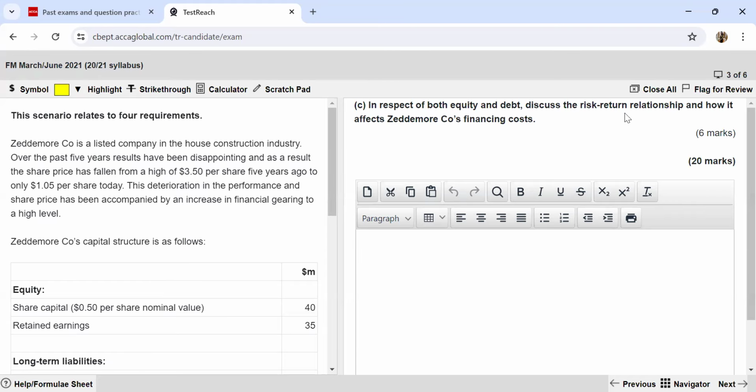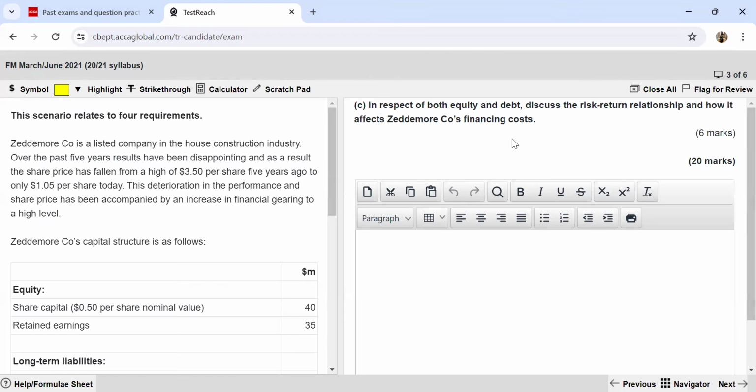And if a low risk investment is giving high returns, this will not be there in the market, because that security will be overvalued. Everyone would want to buy that security, and eventually the returns are going to become lesser, and then it gets compensated. If there's a high demand for this investment, the prices increase, and therefore the return reduces. So this is how, if at all there's any misprice, any undervaluation or any overvaluation, the markets correct such valuations. Then let's talk about Zeddemore's financing costs.